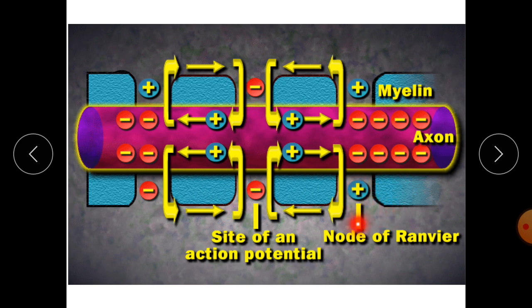Here there are positive ions outside, and inside there are negative ions, due to which they are responsible for ionic exchange. So they form the electrical energy, and in this fashion they carry the impulses. So these nodes of Ranvier help in carrying the impulses. They increase its speed.